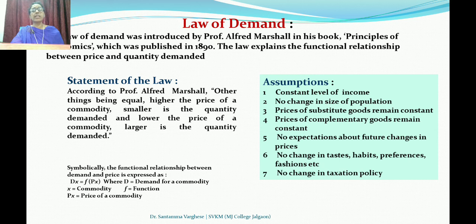The law says that higher the price, smaller the quantity demanded, and lower the price, larger the quantity demanded. But if there is a change in income, people demand more. So income should be kept constant. You have to explain that in the constant level of income, if the law has to operate, then the income should be kept constant. It should not be changed. That much is enough to write.